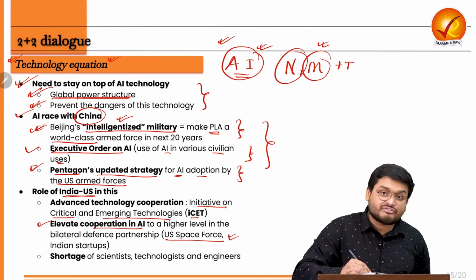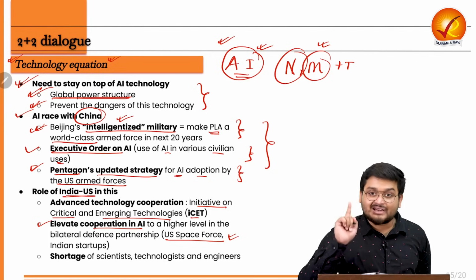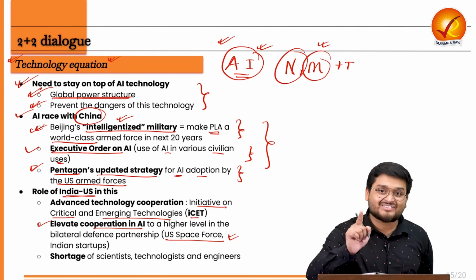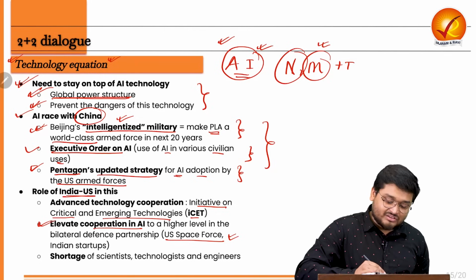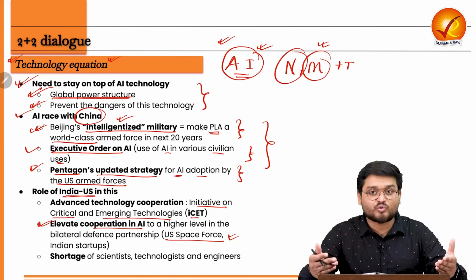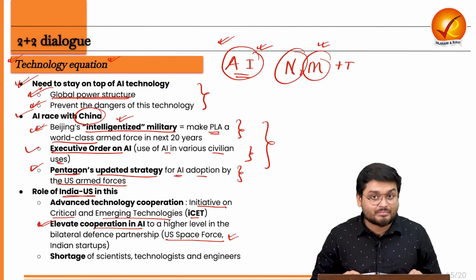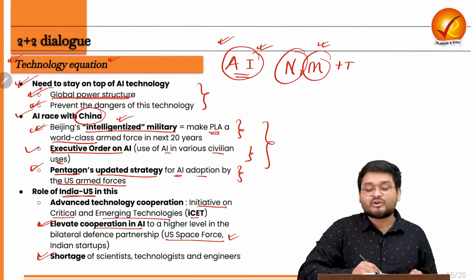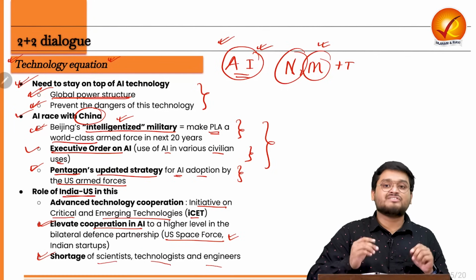And this is the very first time when the US Armed Forces has delegated research projects to Indian startups, or say to any startup in the world. So this is a very interesting development, that the US is actually very keen to look to India for this defense and, say, artificial intelligence cooperation. And finally, we have to also acknowledge that India has a shortage of scientists, technologists and engineers.